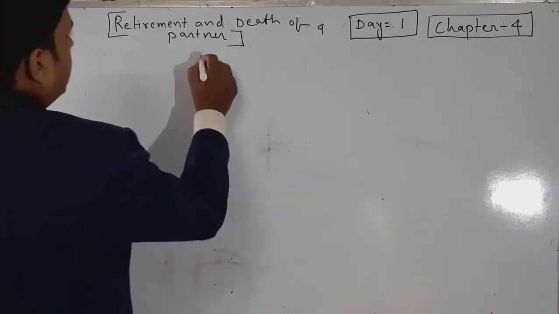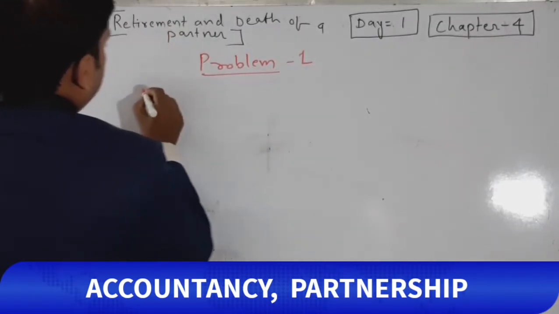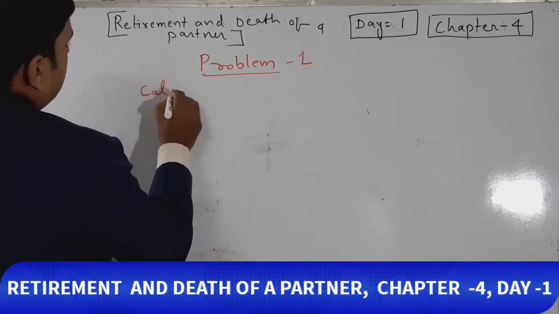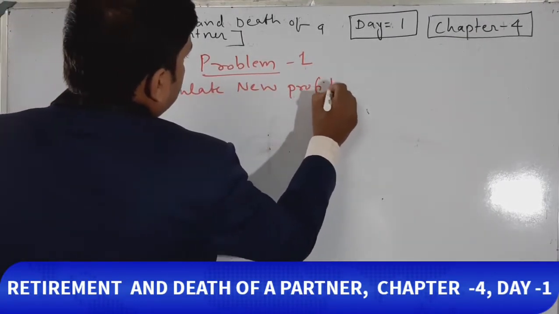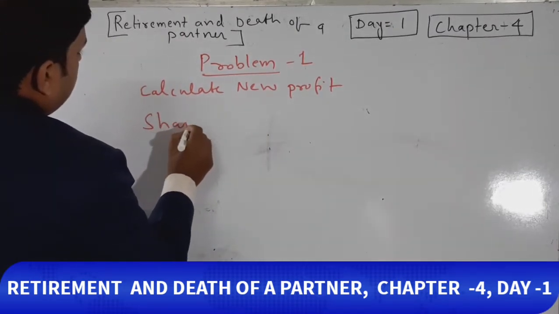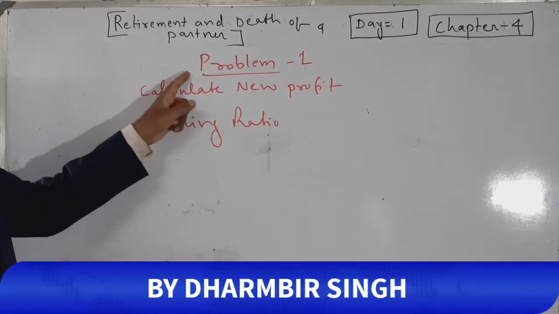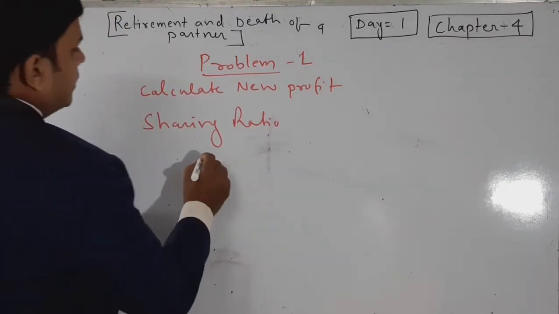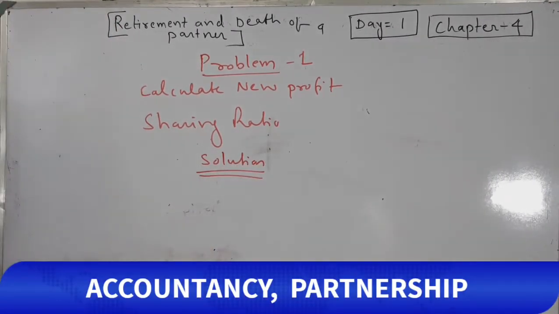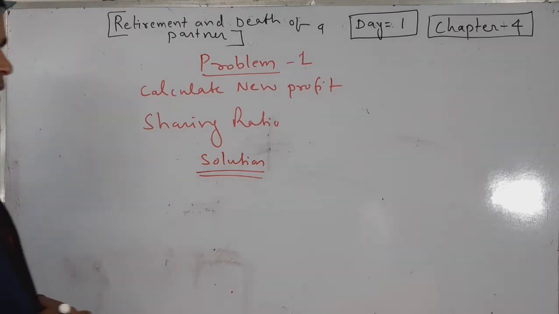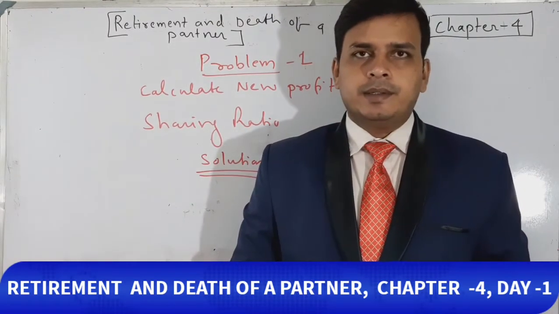In problem 1 I am going to teach you to calculate the new profit sharing ratio. I will discuss problem 1 and also solve it. Please see the video, and then you can understand it very easily.